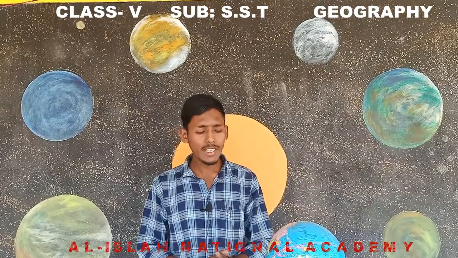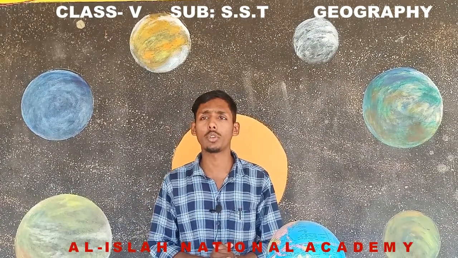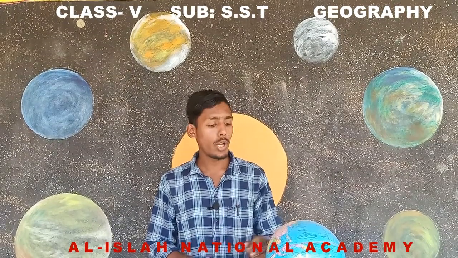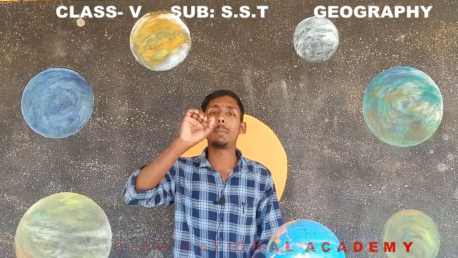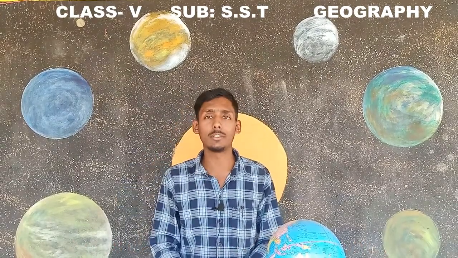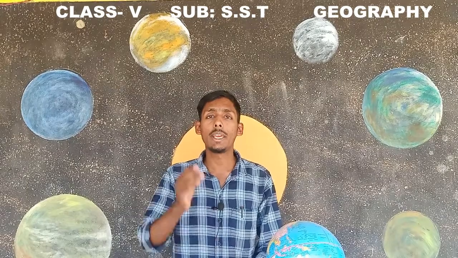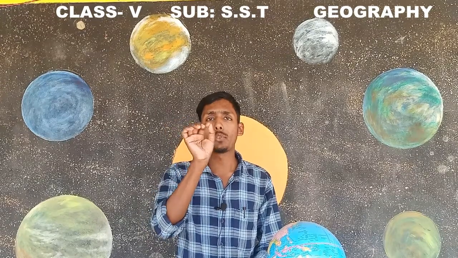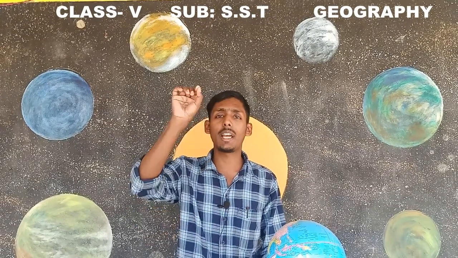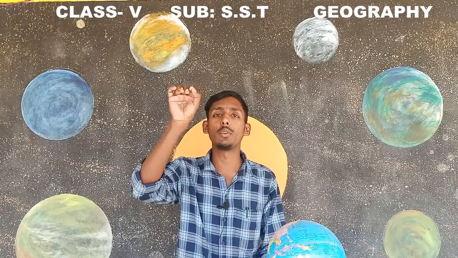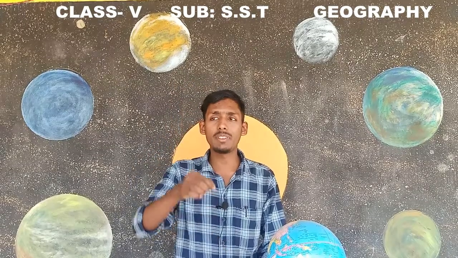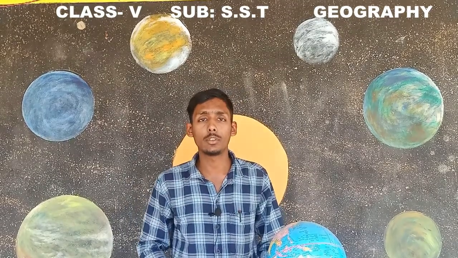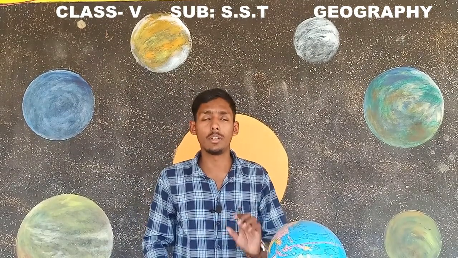Now in maps, direction is also very important. Without direction we cannot get the exact location or landmarks. The upper side of a map is always the northern side. If one side is north, the opposite side is always south. So when we draw a map on a piece of paper, the upper side of the paper is always the north direction, and the bottom, the exact opposite direction, gives the arrow mark and we consider it the south direction. So north and south we can get easily.